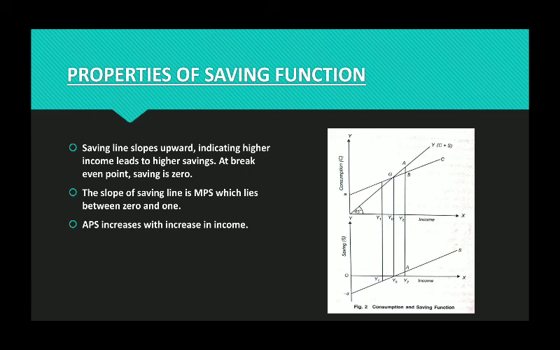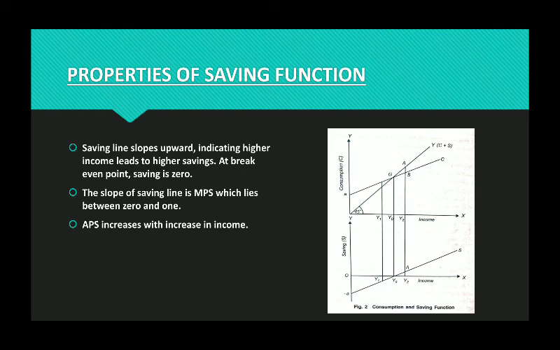So the saving line is above the horizontal axis, that means in the positive direction. In that way, we can say that our saving line is positively sloped, which indicates the higher level of income leads to higher saving. Point G is called the break-even point, and at that break-even point, your income and consumption are equal and saving is 0.